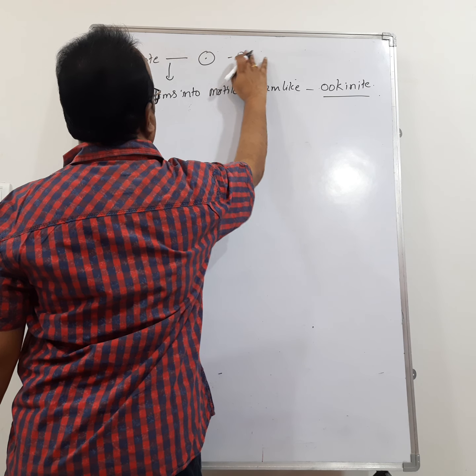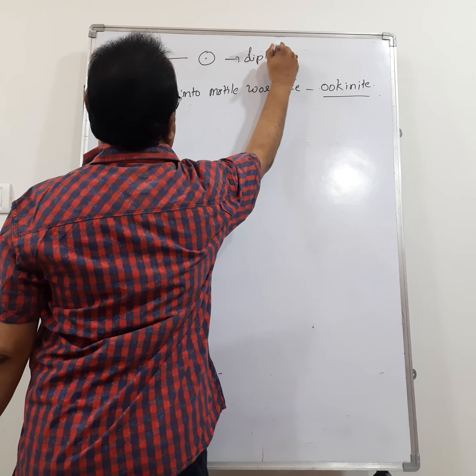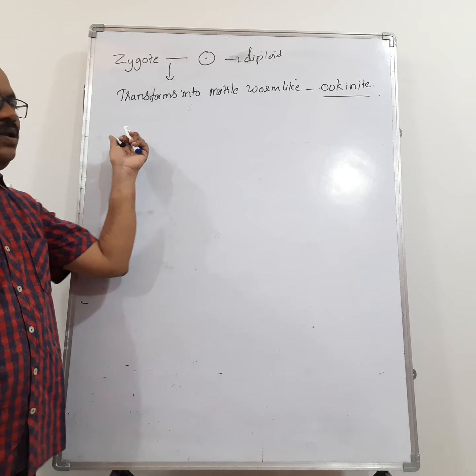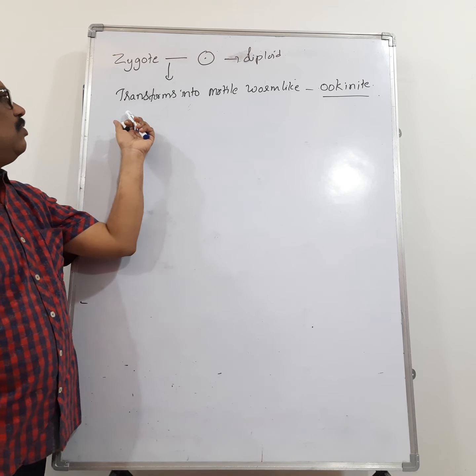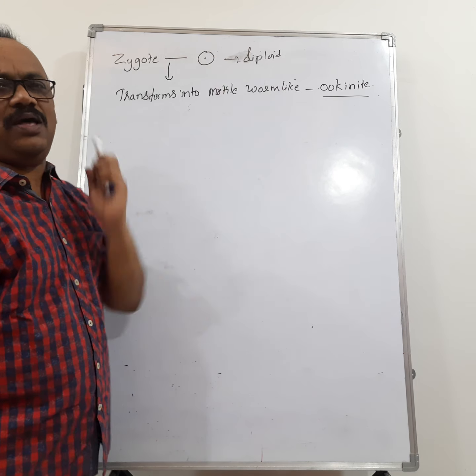Gametes are haploid in nature, but the zygote is diploid. Now this one transforms into a motile worm-like structure called ookinete.